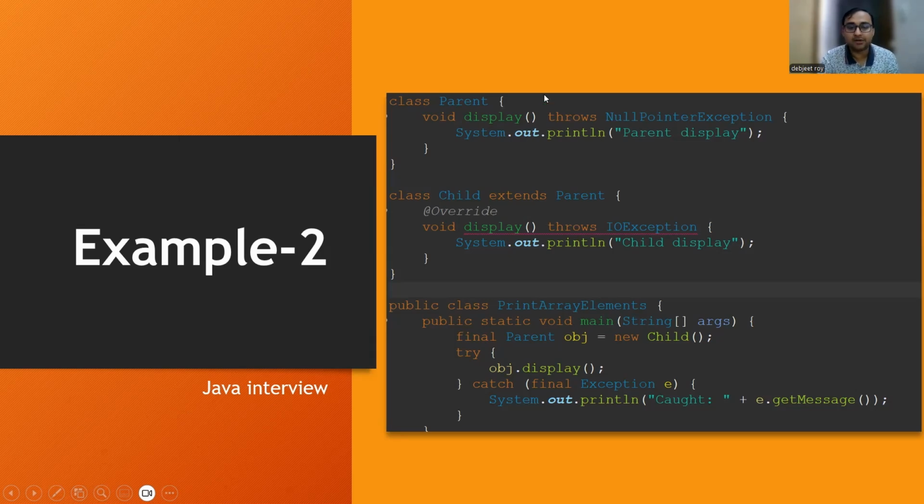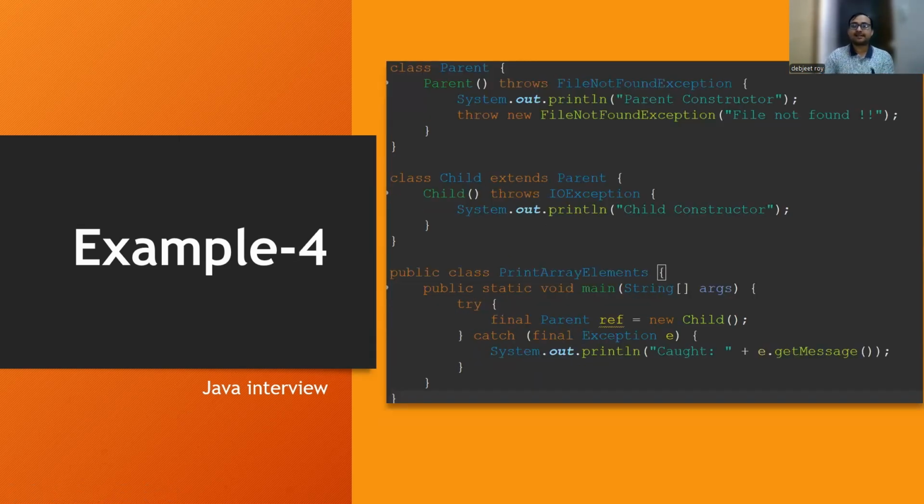I hope you got the clarity on this. So now let's understand the next example. In a parent class, I am throwing file not found exception, and in the child class constructor. So here I am explaining with respect to constructors. Now there is no overriding. The overriding concepts I have already explained in previous PPTs. So now let's understand how the exception hierarchy will work with respect to constructors.